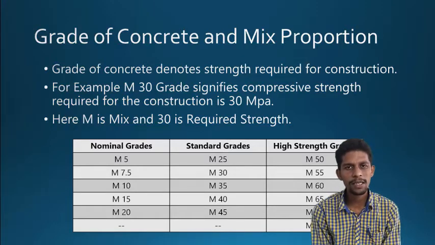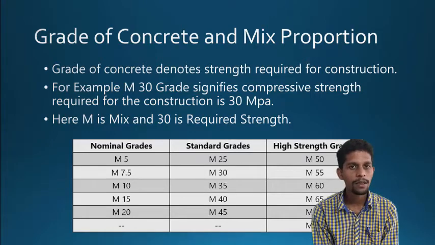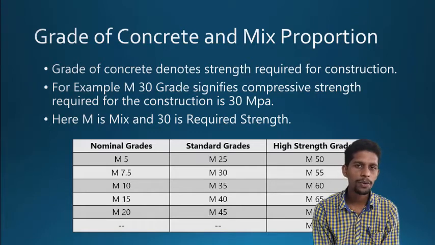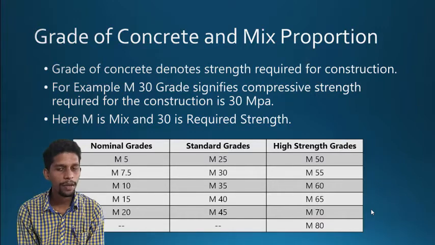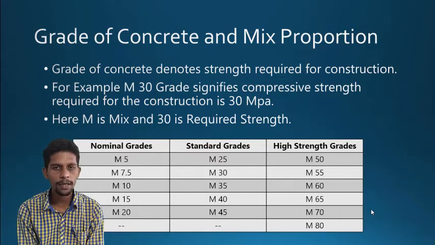M represents mix and 20 represents its characteristic strength. The nominal grades range from M5 to M20, the standard grades range from M25 to M45, and the high strength grades range from M50 up to M80 and so on. M100, M250 grades are also there.